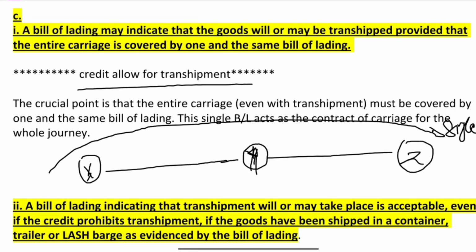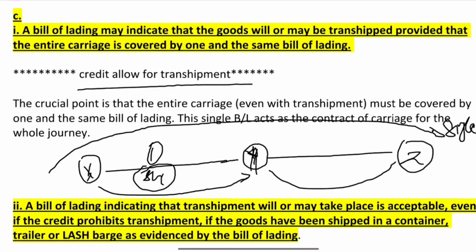Let's say beneficiary presented BL, first bill of lading, for the journey from port X to port Y. Now goods unloaded from the vessel and now journey begins from port Y to port Z. For this part beneficiary presented second BL. This is not permitted. If transshipment to be occurred, then this should be covered by single bill of lading.